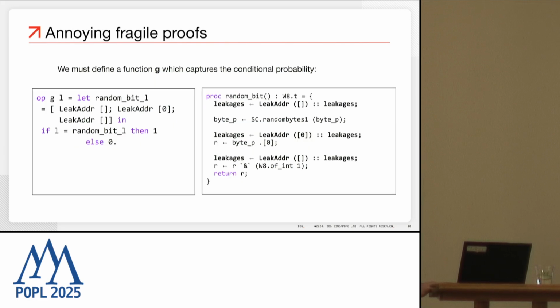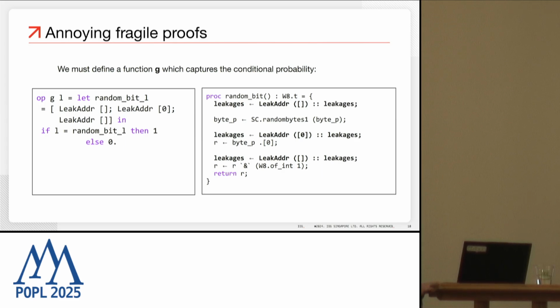For example, for our program random bit, which is very simple, we would be forced to define the function g, which inside has to define a constant which fully describes the leakages which are being produced during the computation.